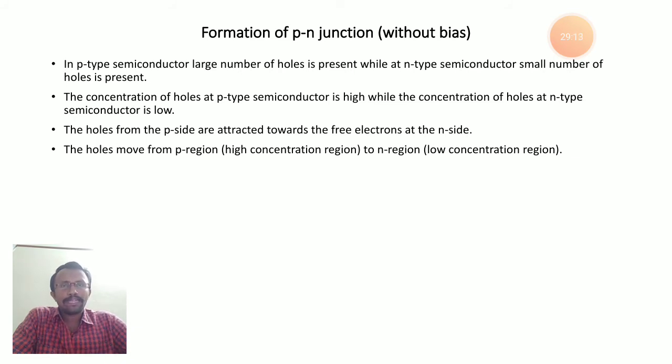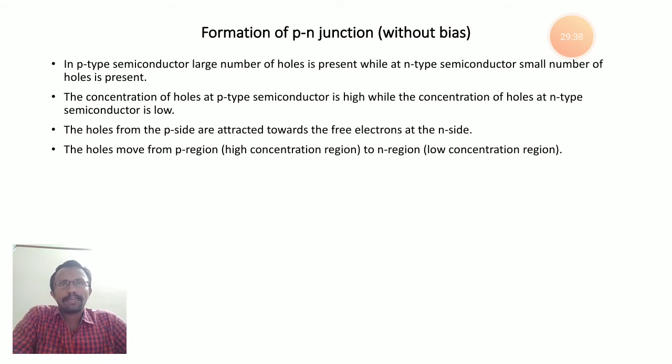While moving, they are attracted towards the electrons present in n-type material, or the n side. In this way the holes move from p-type, the high concentration region, to the n region, the low concentration region.